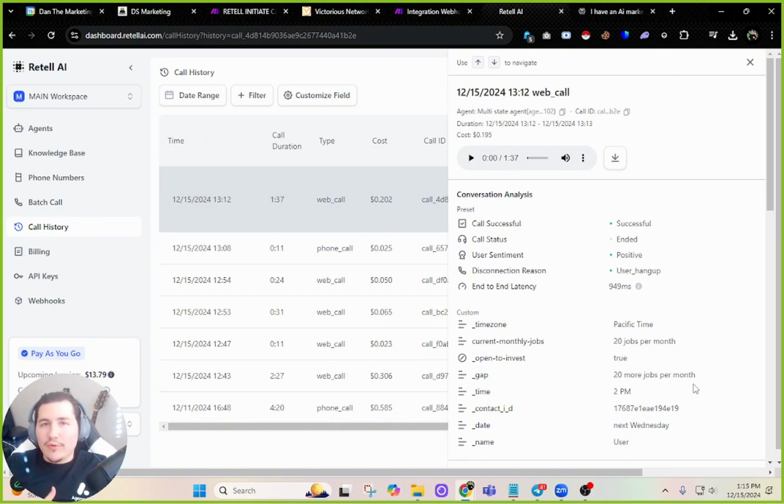It's way easier to use Retell than Vapi, and it seems to be more optimized than Vapi right now too.